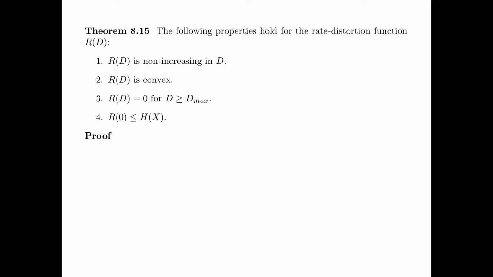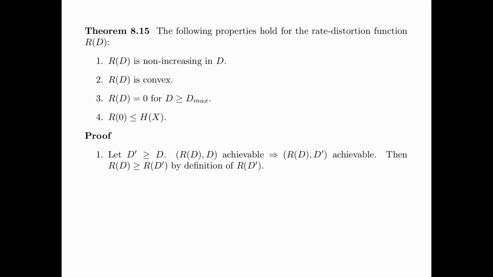The proof goes as follows. For property number 1, let D' be greater than or equal to D. Then (R(D), D) is achievable implies that (R(D), D') is also achievable. We have R(D) greater than or equal to R(D') by definition of R(D').